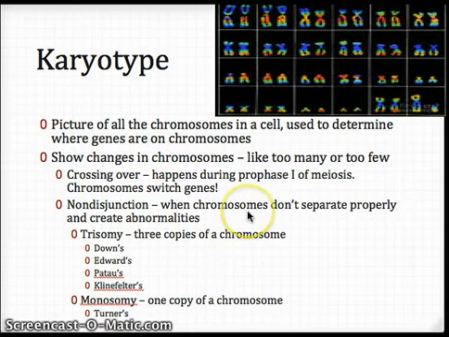Now, sometimes those chromosomes don't separate the way that they're supposed to, and they create differences in a person's chromosomes. There are two examples: trisomy, which means that a person received 3 copies of a chromosome instead of 2, and then monosomy, which means they only received 1. So examples of those trisomies: Down syndrome is trisomy 21, Edwards trisomy 18, Patau's trisomy 13, Klinefelter's trisomy 23, meaning they got 3 copies in whatever number of chromosomes. Monosomy means that they got 1 copy of a chromosome. The only example is Turner's, and that's monosomy 23, meaning they only got 1 sex chromosome.